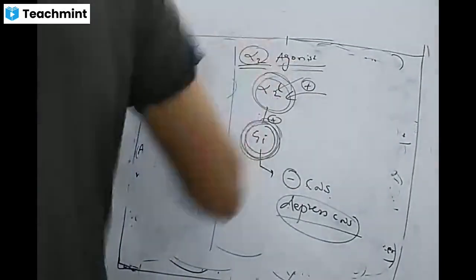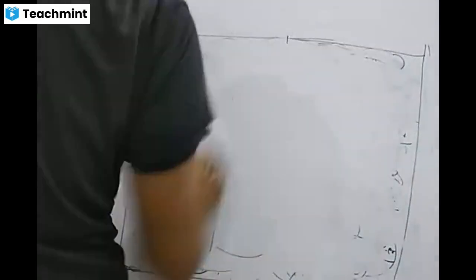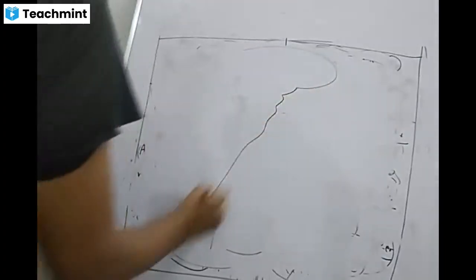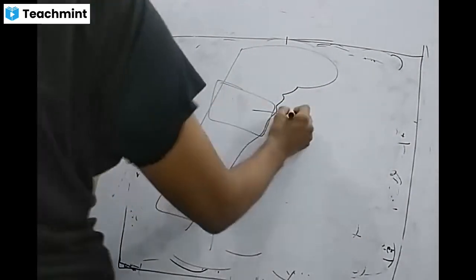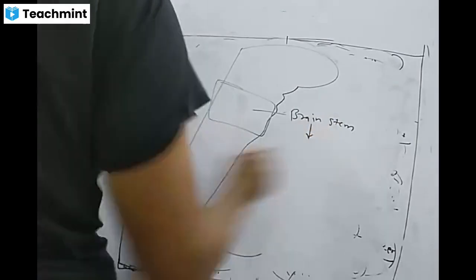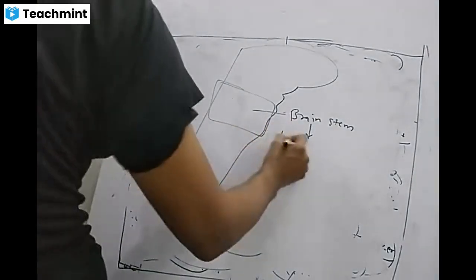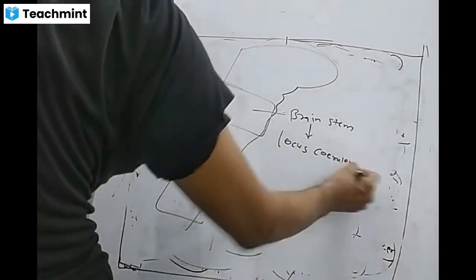So where are these alpha-2 receptors present? Remember these two locations. At least the brain stem: in the brain stem there is one specific site which is called locus ceruleus.